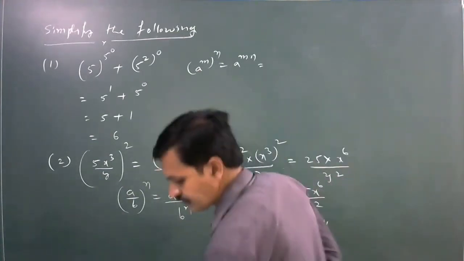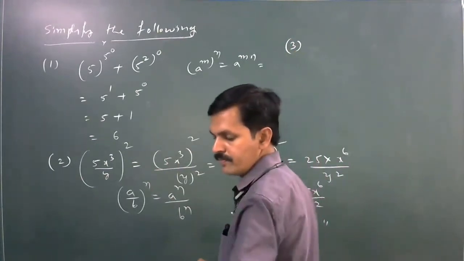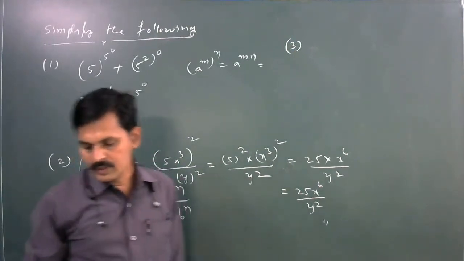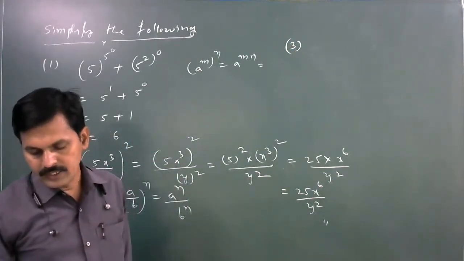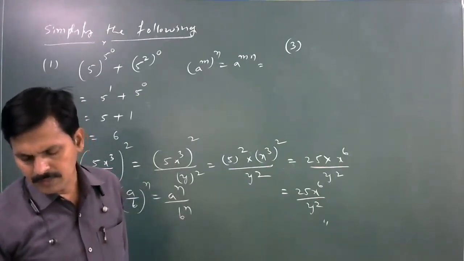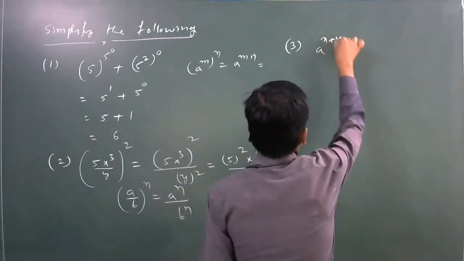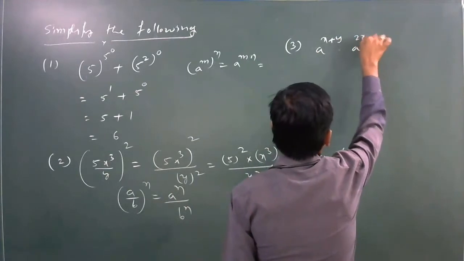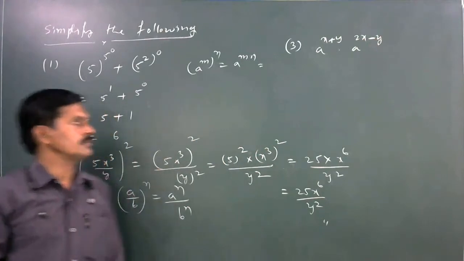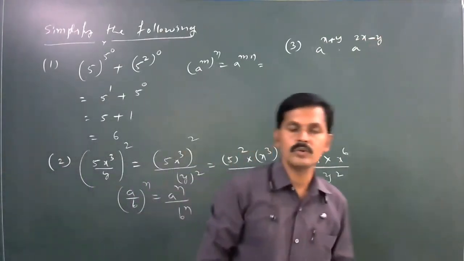Next, third problem is a to the power of x plus y into a to the power of 2x minus y. Simplify a power x plus y into a to the power of 2x minus y.